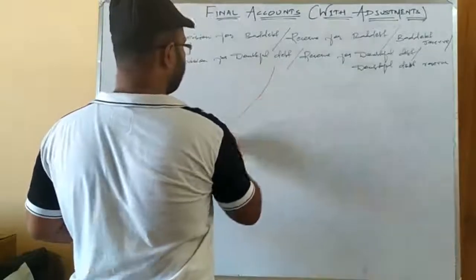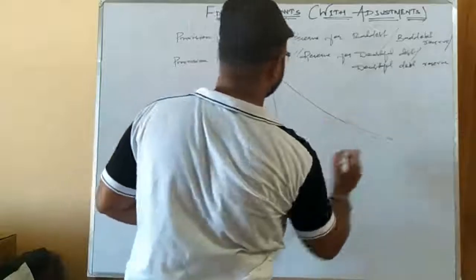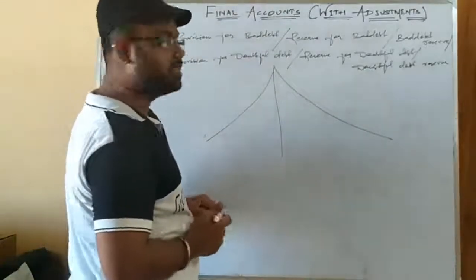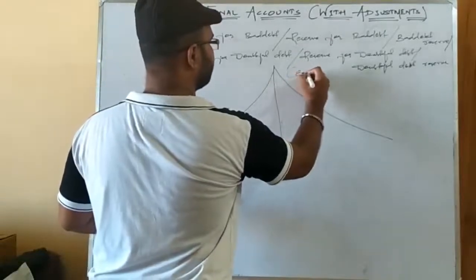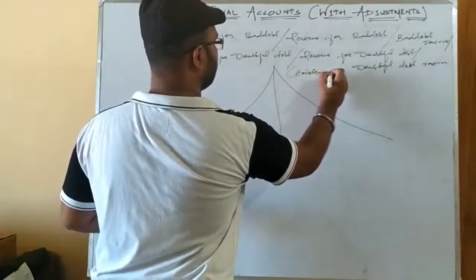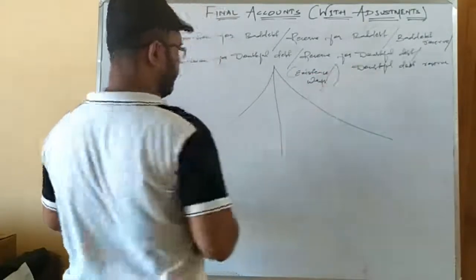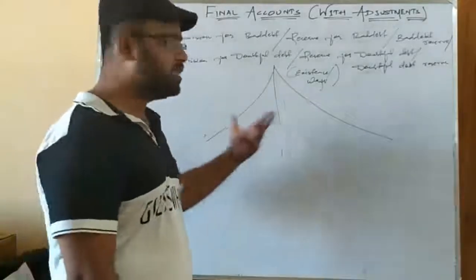It is existing in our business organization in 3 ways. I am writing here the basis, that is existence ways. Okay, means they can be existing in your business organization in 3 ways.